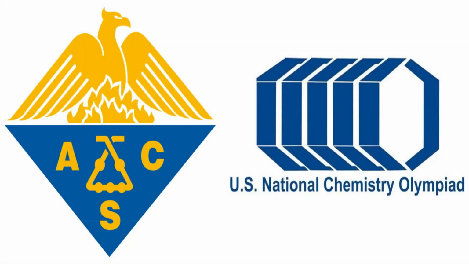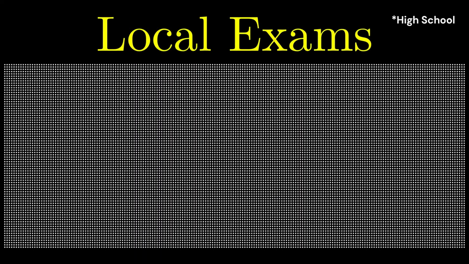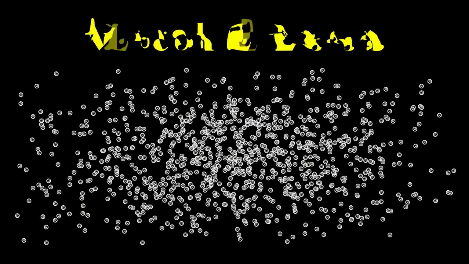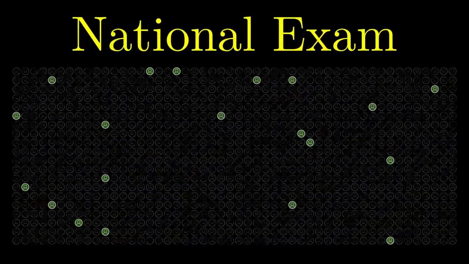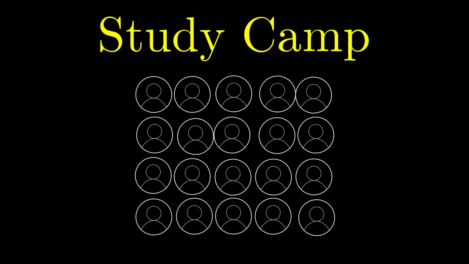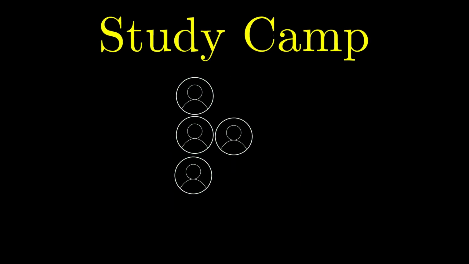Qualification to represent the United States is sponsored by the American Chemical Society and begins with the local exam, in which thousands of students participate nationwide. From there, about 1,000 or more top scorers are nominated for the national exam. Then the top 20 scoring students attend a 2-week study camp, from which the 4 Olympians are finally chosen.